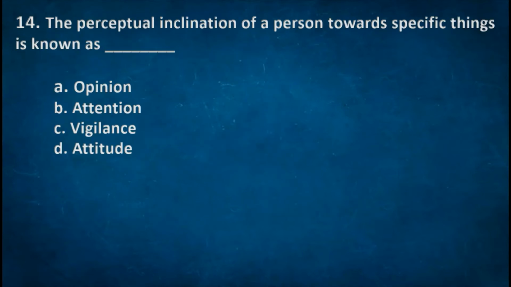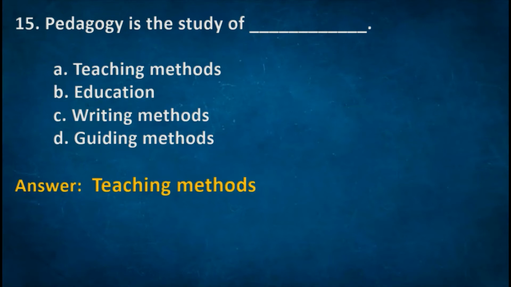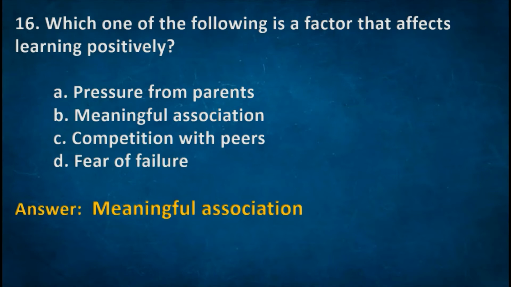Next one: the perceptual inclination of a person towards specific things is known as? Options: A. Opinion. B. Attention. C. Vigilance. D. Attitude. Right option: D. Attitude. Next one: pedagogy is the study of? Options: A. Teaching methods. B. Education. C. Writing methods. D. Guiding methods. Right option: A. Teaching methods. Next one: which one of the following is a factor that affects learning positively? Options: A. Pressure from parents. B. Meaningful association. C. Competition with peers. D. Fear of failure. Right option: B.